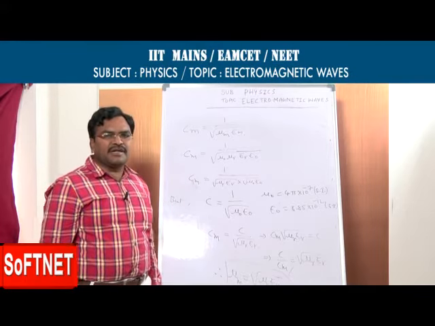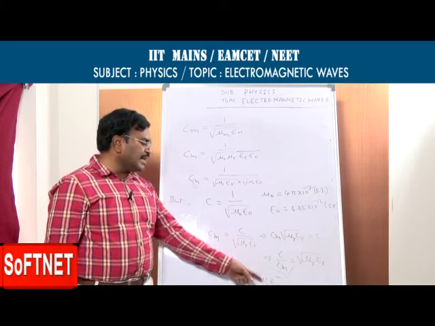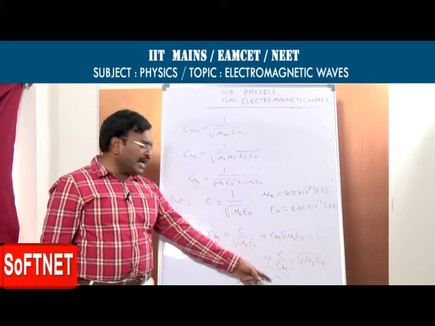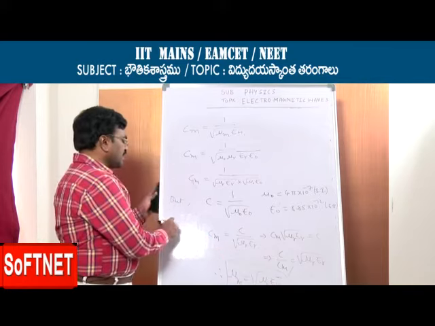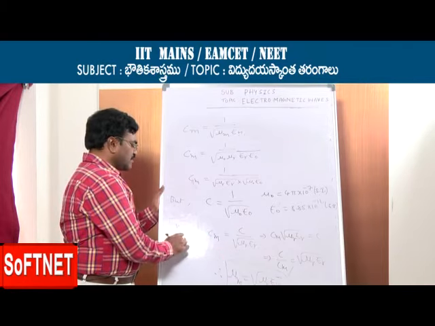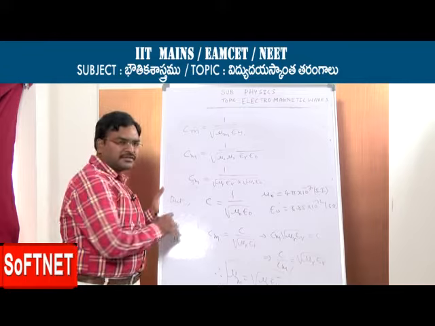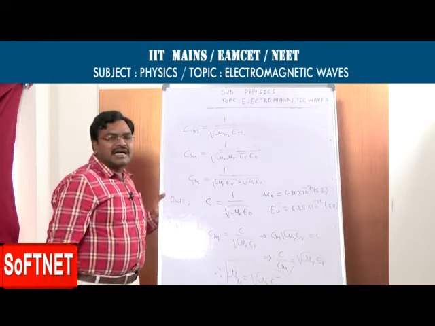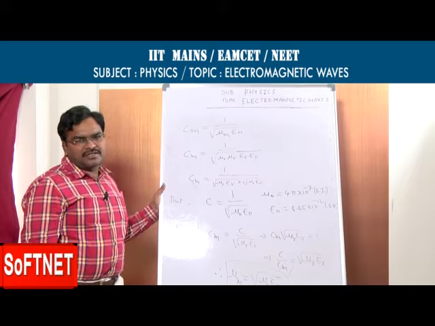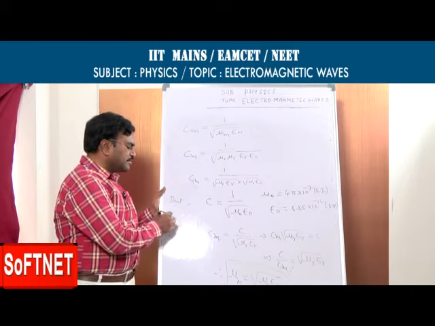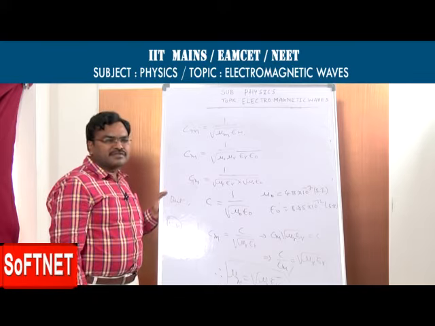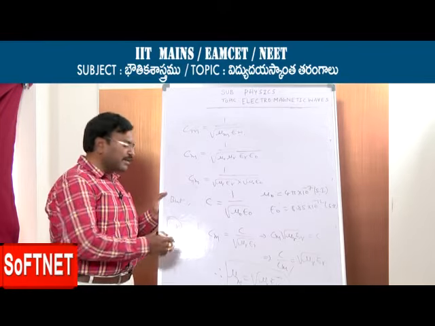Here for a given medium, relative permittivity epsilon r is constant, and mu r value is also constant. You already studied, you know that. What is epsilon r? Relative permittivity or dielectric constant, and its value is different for different mediums. For air or vacuum, epsilon r value is 1.